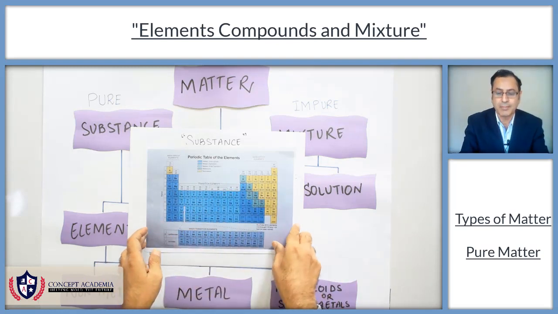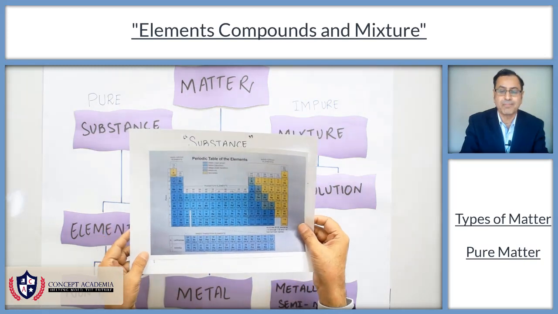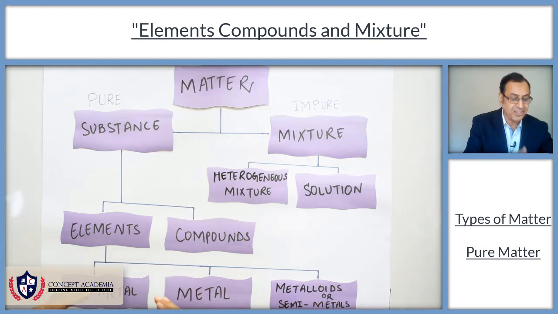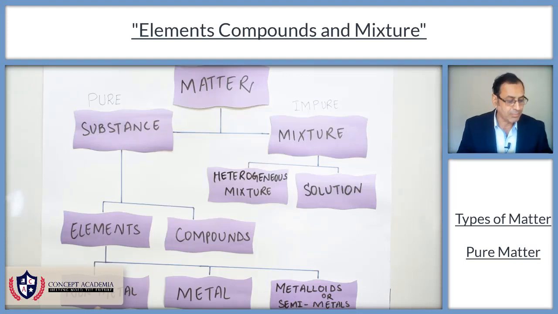So an element is a sample of pure matter in which all the atoms have the same proton number. An element can be further divided into non-metal, metal, and metalloids or semi-metal. Non-metals are the elements which cannot conduct electricity.